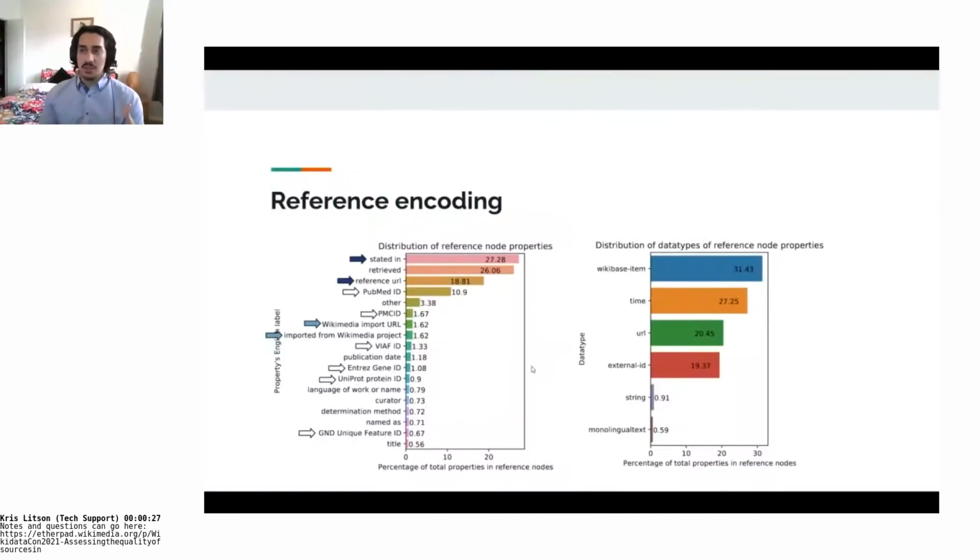Looking at the statistics for these references, we see that most of them use the stated in predicate or the reference URL predicate, and then other ID predicates are used a bit more distributed. In the actual breakdown of predicates that are used to encode references, we see that majorly it just gets you back to an item inside Wikidata, and then that's followed by some URLs, and then retrieved, when it was retrieved. So you see that going back to Wikidata items is very prevalent.